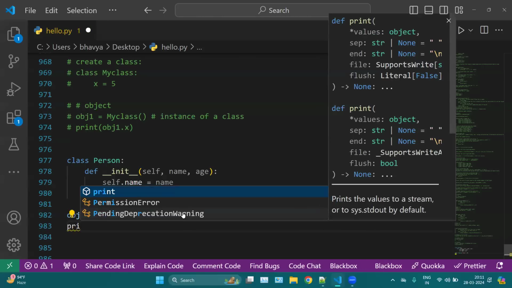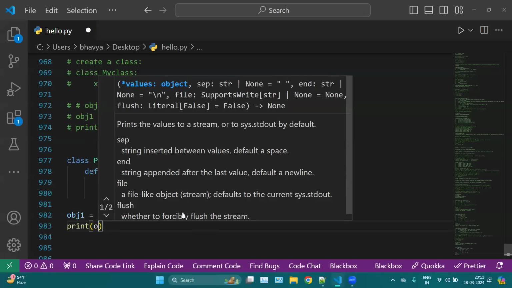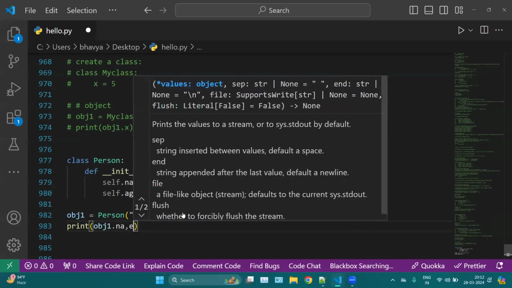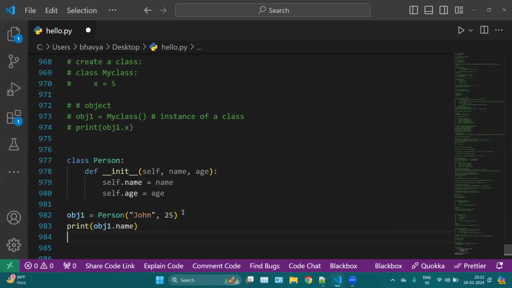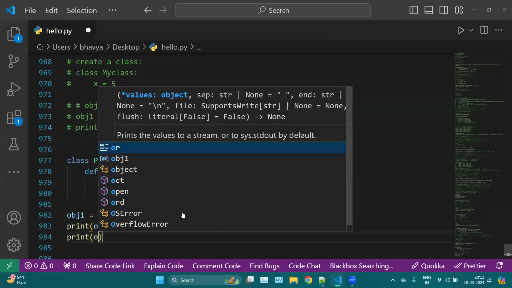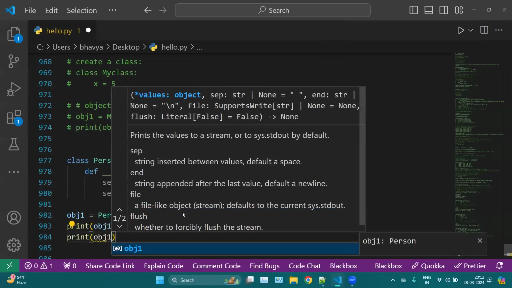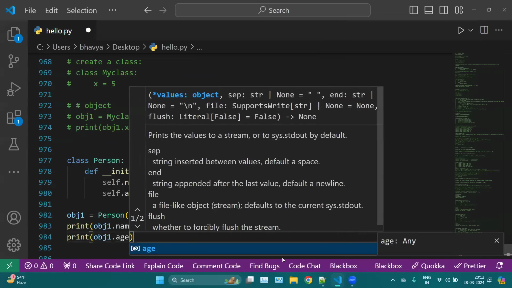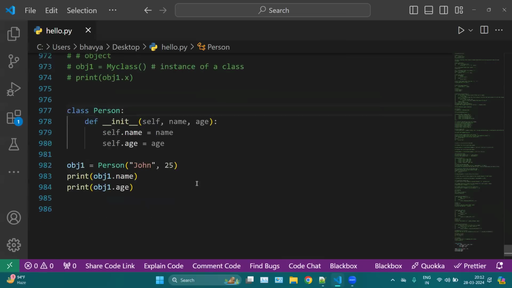Then we can simply print object one dot name and print object one dot age. Okay, so if I run this, you will notice John and then age 25.